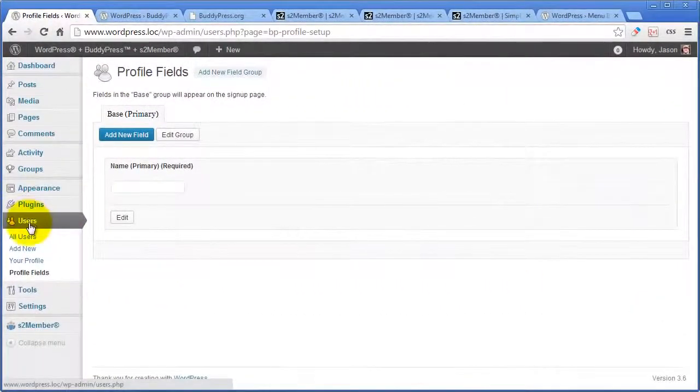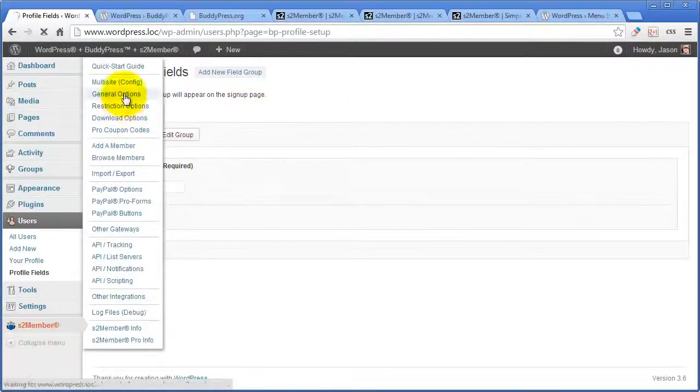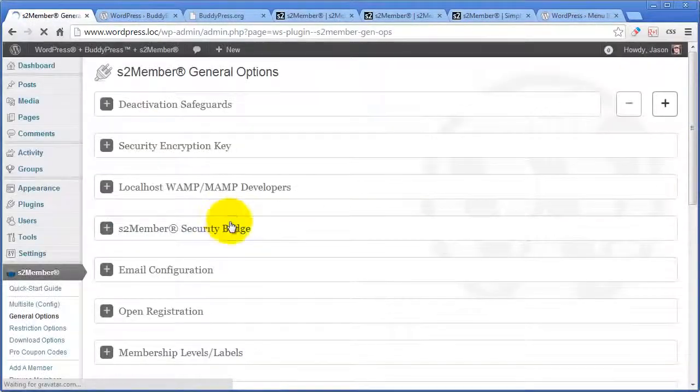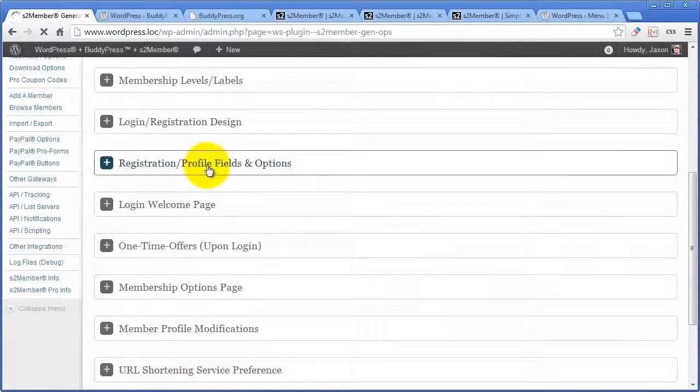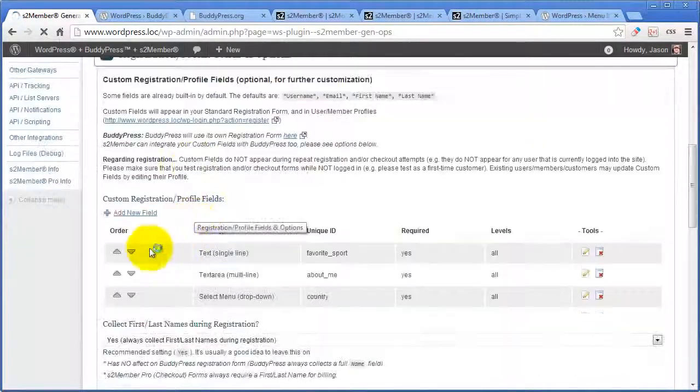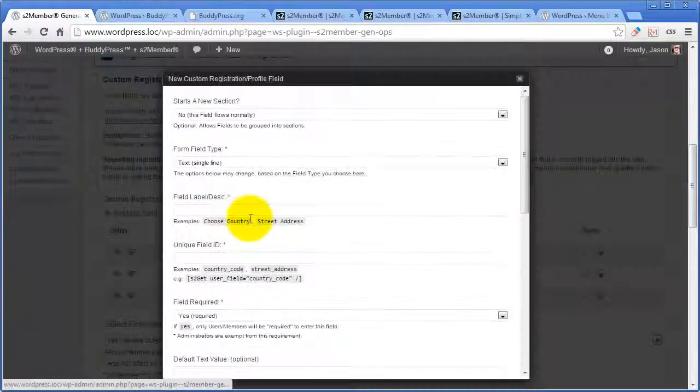So in the dashboard, Users, Profile Fields. This is what comes with BuddyPress to create the profile fields. I don't use this, not when I'm running S2Member. Okay, what I do instead is I go to S2Member general options, and if I want custom registration and profile fields, then I use S2Member for that, and you can see I've added those three we were just showing. I did that with S2Member. And there's a lot of control here.